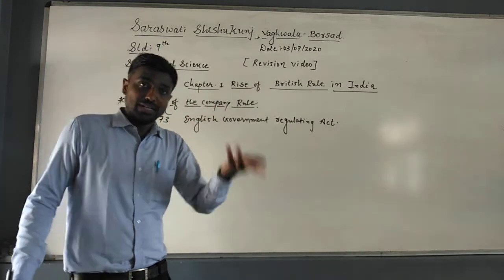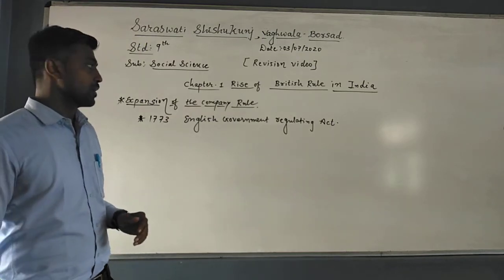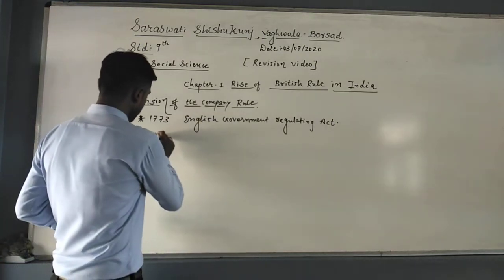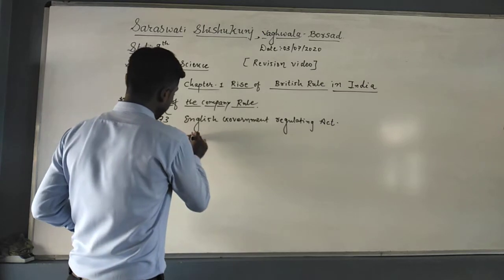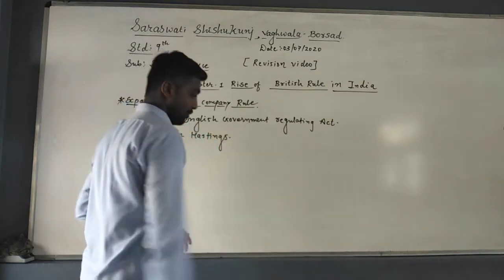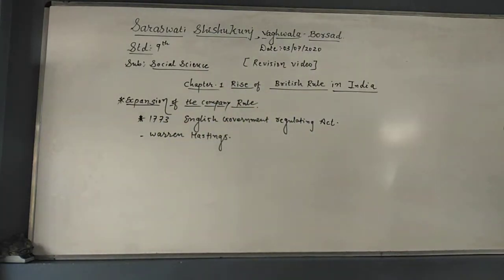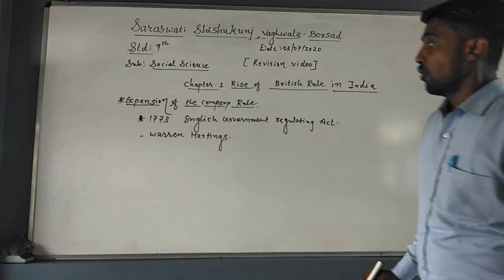Slowly and steadily, the power of the Governor General was increasing. The first Governor General was Warren Hastings.